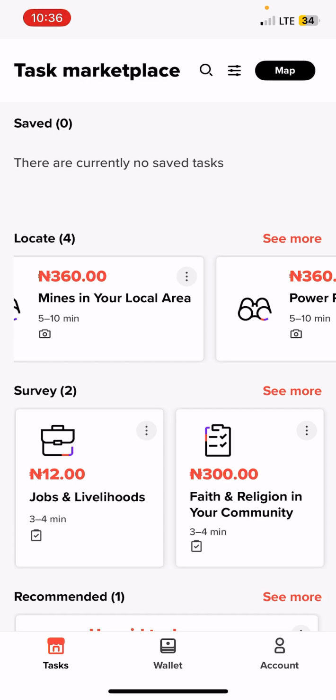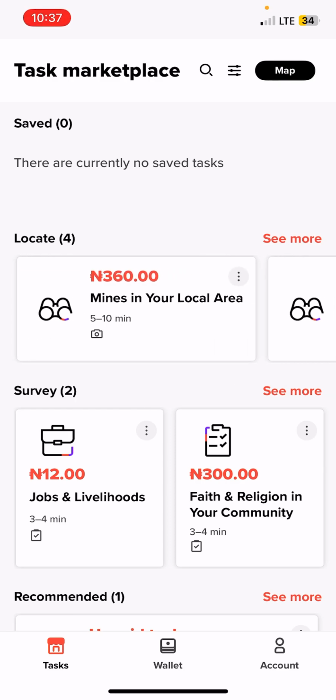So this app simply shares surveys from different parts of the world. So if you're watching from the United States, Canada, Australia, and in some parts of Africa like Nigeria and Ghana, you can also register and start making money from this app. All right. So this app simply is about surveys. You perform personal surveys relating to your community, relating to your school, relating to religion, and so it's very vast.